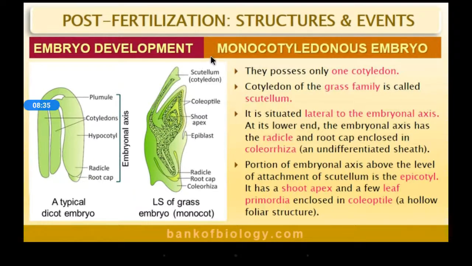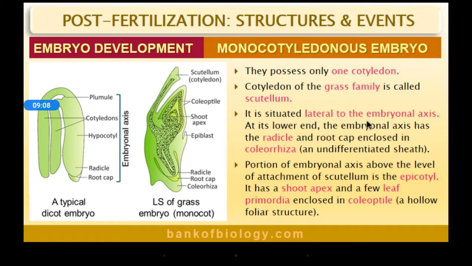And here you can see the monocotyledonous embryo, the same picture as given in your textbook. This is a dicot and this is a monocot. They possess one cotyledon, as you know, mono means one. The cotyledon of the grass family, that is the monocot, is called scutellum, which you have to keep in mind.